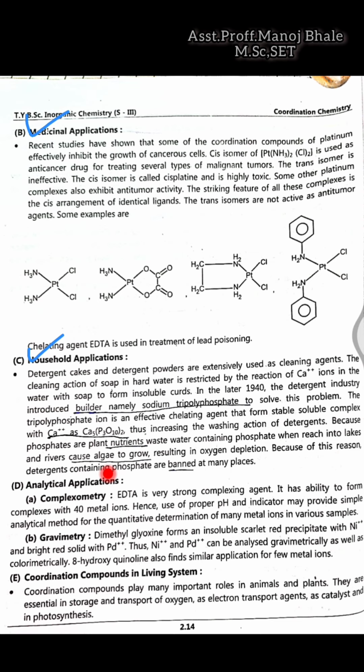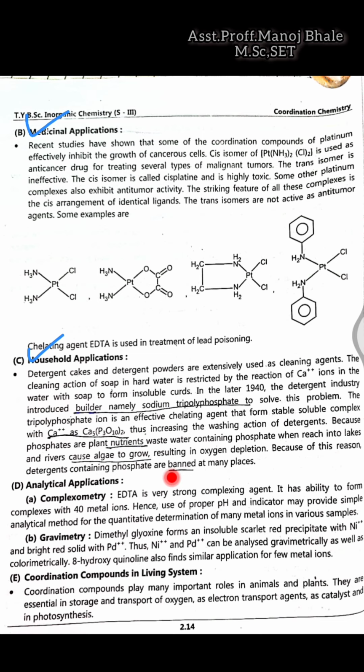There are also some drawbacks of this detergent powder and detergent cake. In rivers, it causes algae growth and results in oxygen depletion, and because of that most detergents are banned for phosphates. This phosphate is useful for the farm but not useful for rivers and lakes.